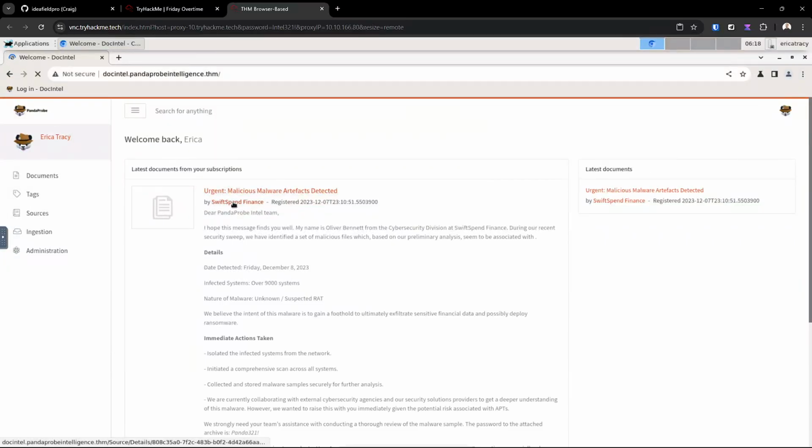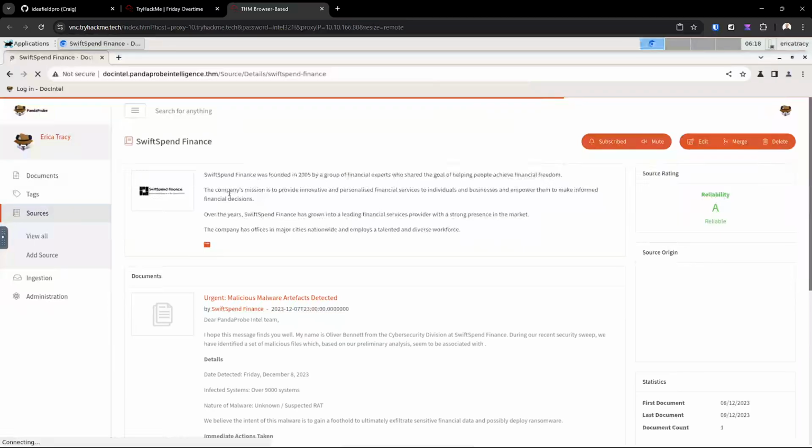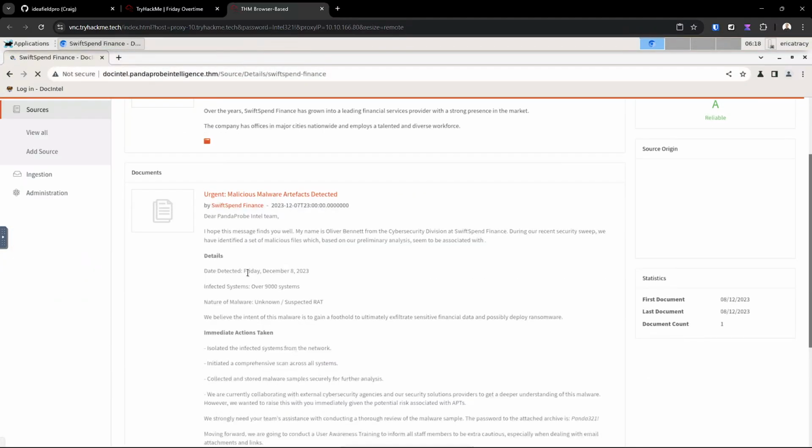We can see the sender here. If we clicked on the sender, it might give us more information about the organization, but I don't think we're looking for Swift Spin Finance.